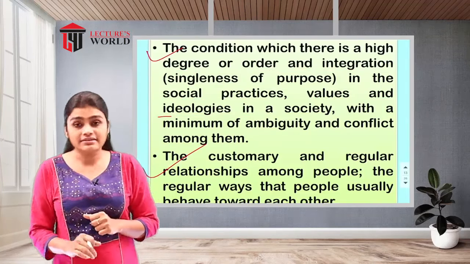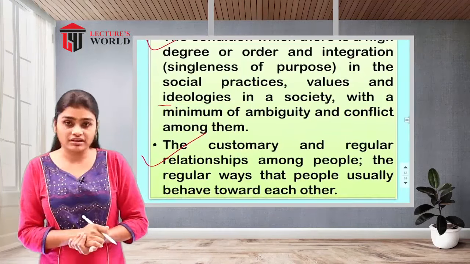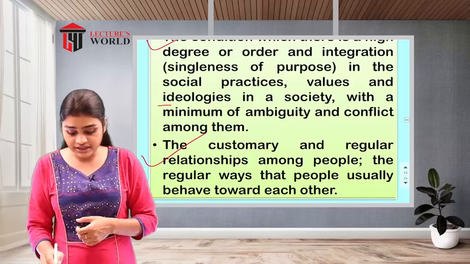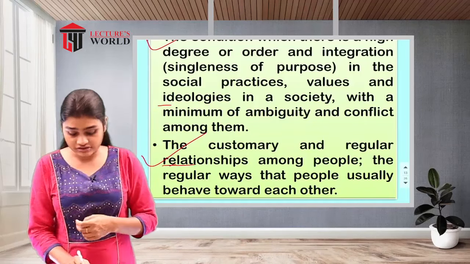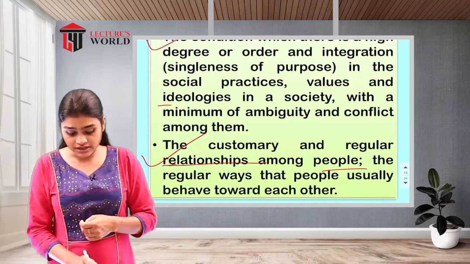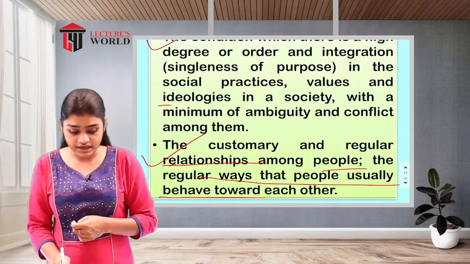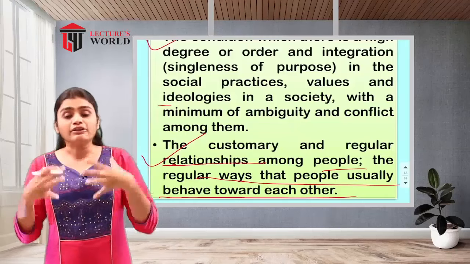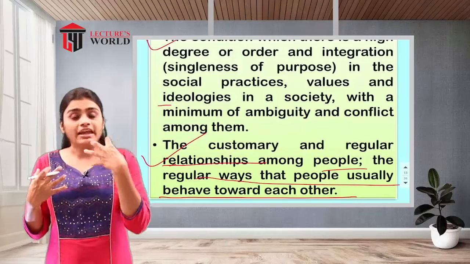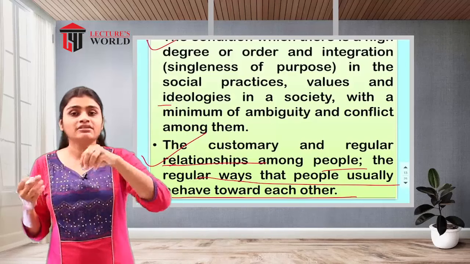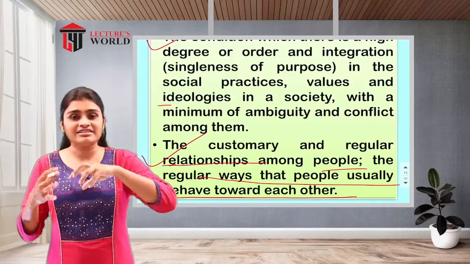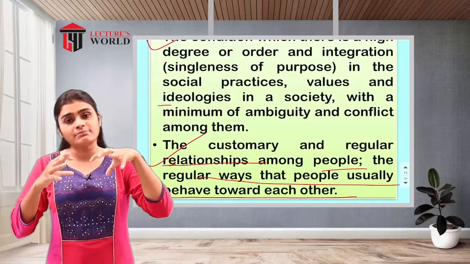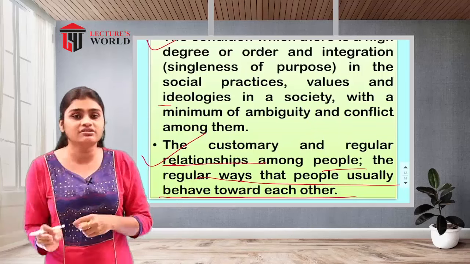Then the next element of this social organization is the customary and regular relationships among people, the regular ways that people usually behave towards each other. That means the regularity will be there in the manner of behavior. That means in the same manner they are going to behave with each other.